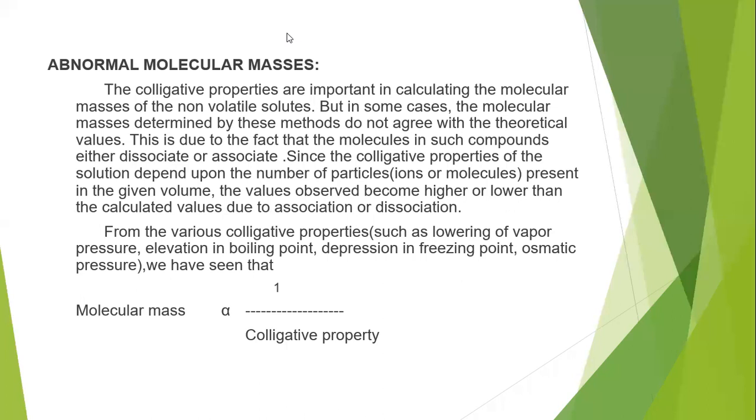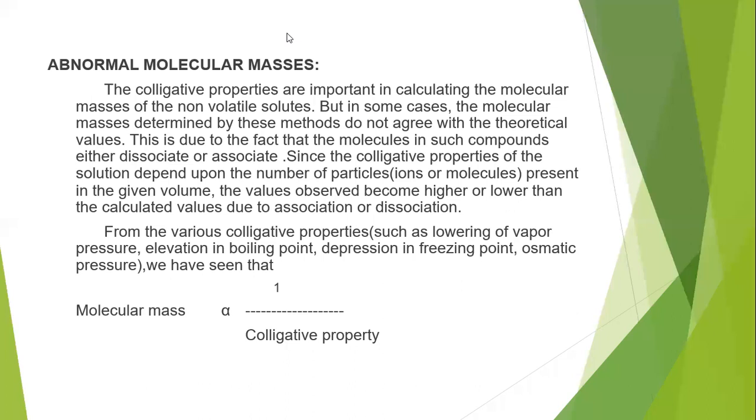But if there is a difference between the calculated value and the theoretical value, it is because the molecule undergoes association or dissociation. The number of particles increases or decreases, which affects the colligative property, because colligative property depends only on the number of particles present in the solution, not on the nature or composition of the solution.